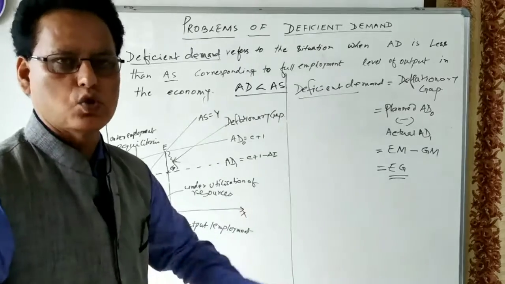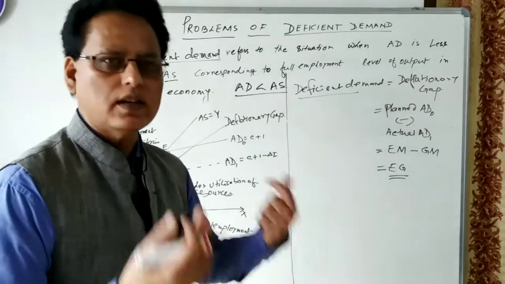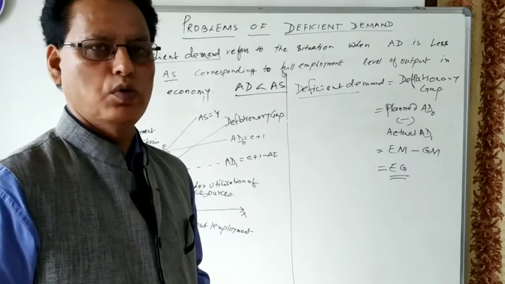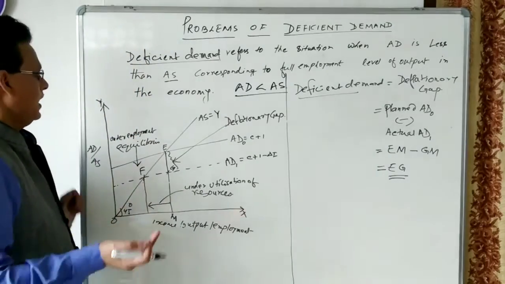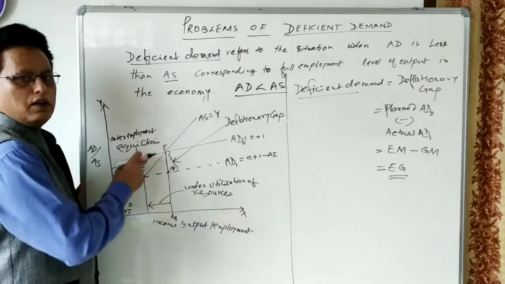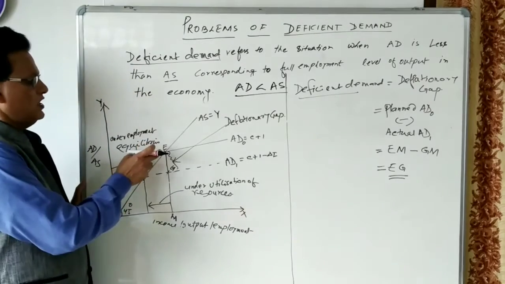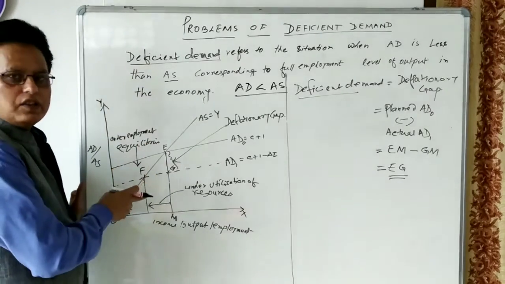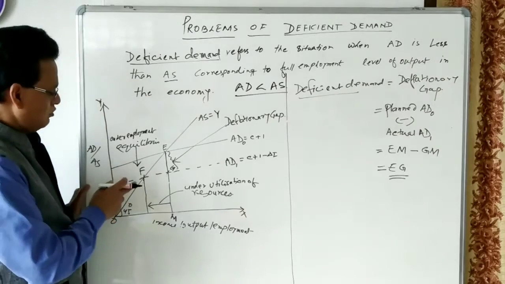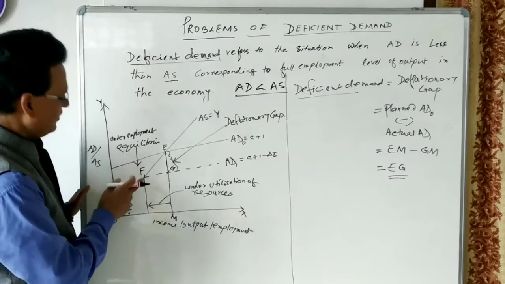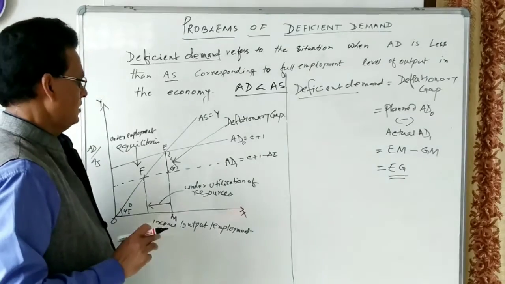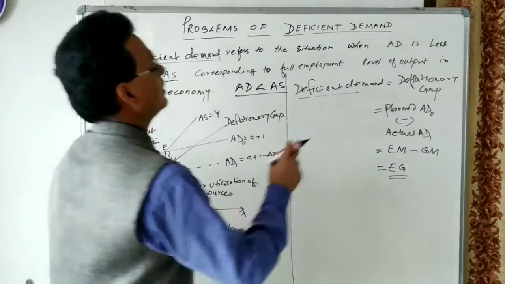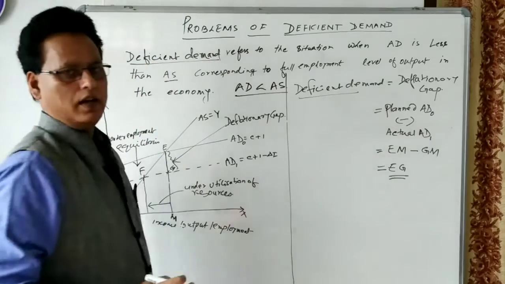The human resources are not utilized, and other natural resources are not utilized fully. The economy attains equilibrium less than the level of full employment. The economy should attain equilibrium at E, but in actual practice it attains equilibrium at point F, and this is underemployment equilibrium. So underemployment equilibrium gives us the deflationary gap in the economy.